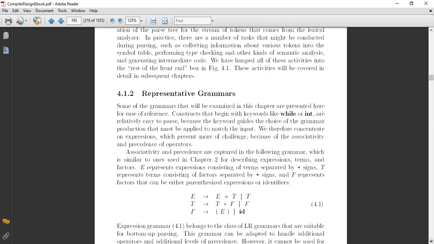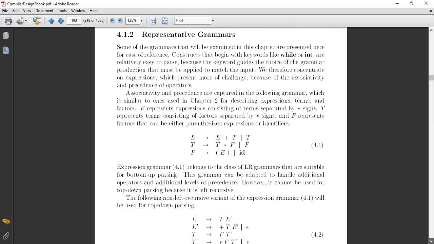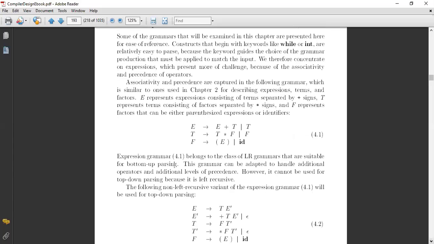We will use these productions for scanning purposes as well, and to make the parse tree later on in this series. So here we have this expression 4.1 that belongs to the class of LR grammars that are suitable for bottom-up parsing, and this grammar can be adopted to handle additional operators and additional levels of precedence. Now, it cannot be used for top-down parsing because it is left recursive.